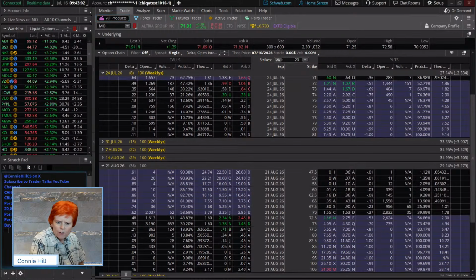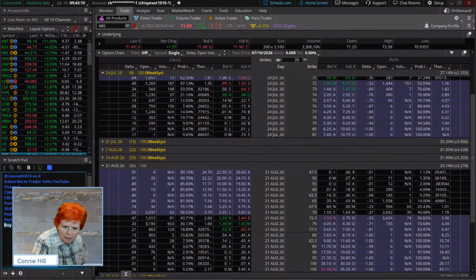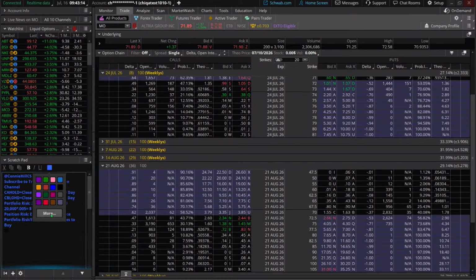I'm just going to put a note over here, although that's hard to see because my ink color is not white there. Let me change it to white real quick. Okay, we'll go with blue. You can barely see that.